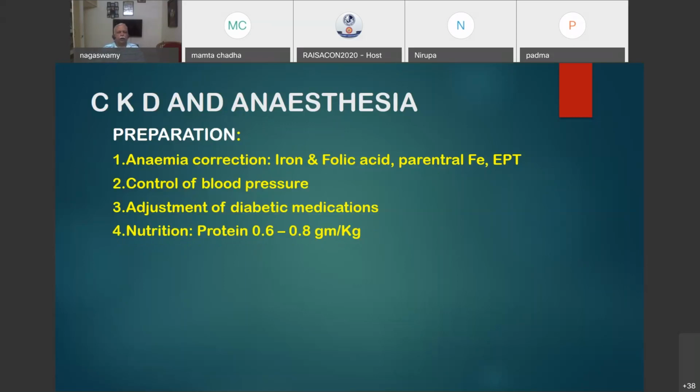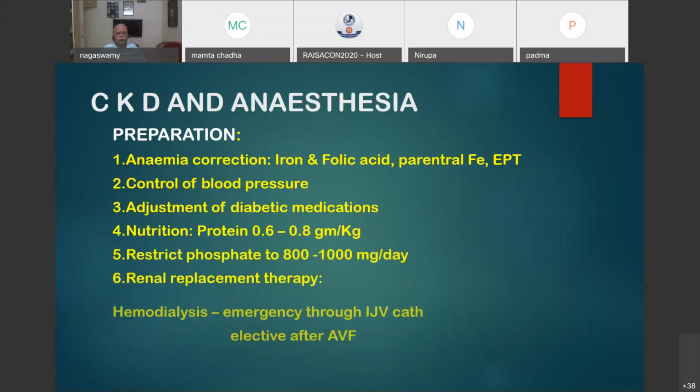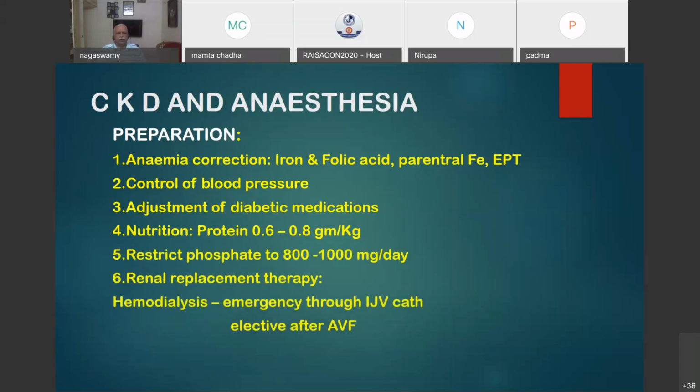And nutrition, protein control should be 0.8 grams only. Otherwise, they will develop more phosphate problems. Restrict phosphate also. And renal replacement therapy: emergency dialysis if there is any sign of fluid overload or severe rise in creatinine or cerebral symptoms like cerebral edema, seizures. All these things are indications for emergency IJV catheter hemodialysis. Elective can be done after creating an AV fistula.